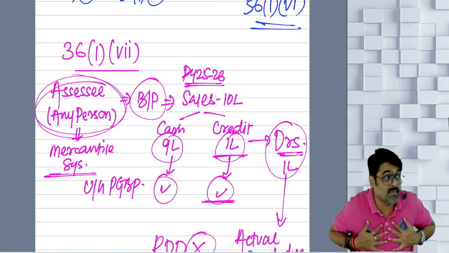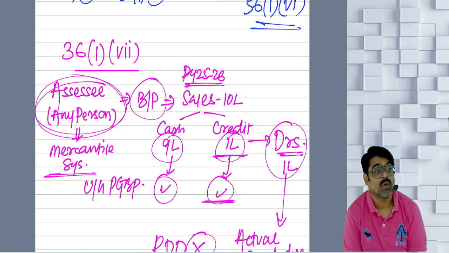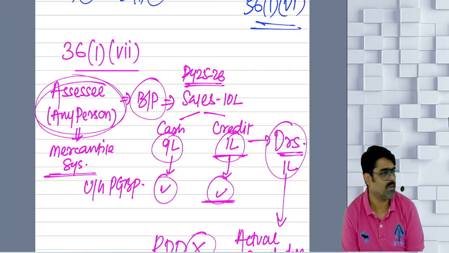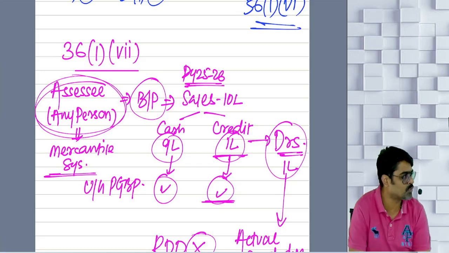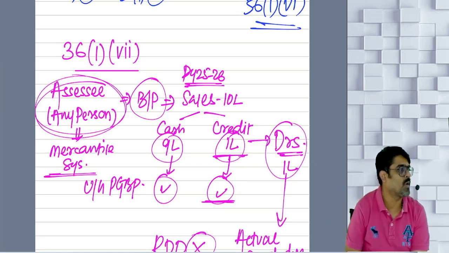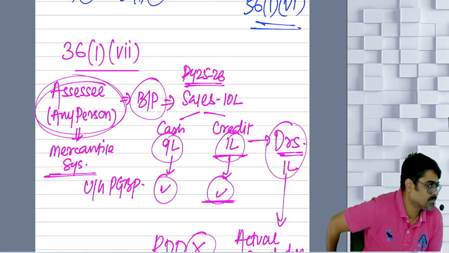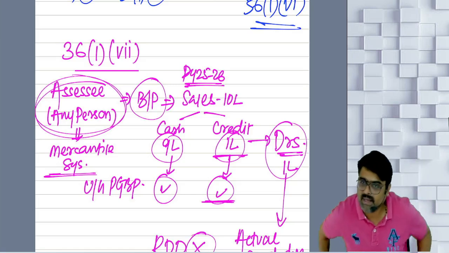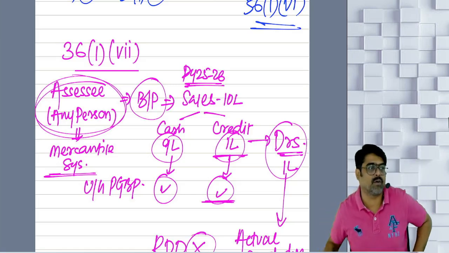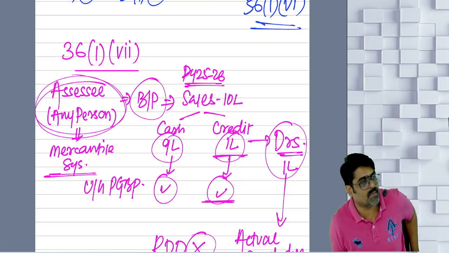For me, it will not be treated as my bad debt because my business was not to give loans or advances. For example, my business is manufacturing of shoes. A manufacturer of shoes. So in my manufacturing business, there was a supplier from whom I was taking the raw material for my shoes. And to that supplier, I have given an advance of 10 lakh rupees. Possible or not? Have I given the advance in the course of my business?